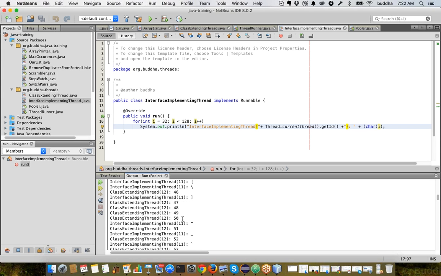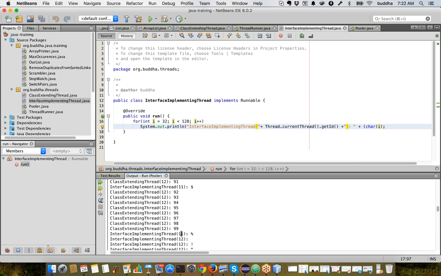Let's go to the point where one of them is done. Now, if you see, the class extending thread has finished its execution. It has reached 100, so it has ended.